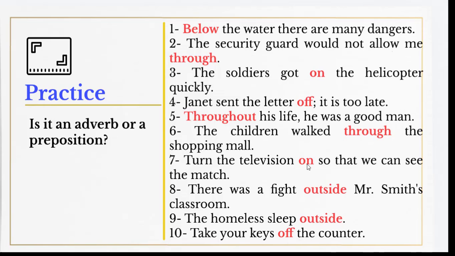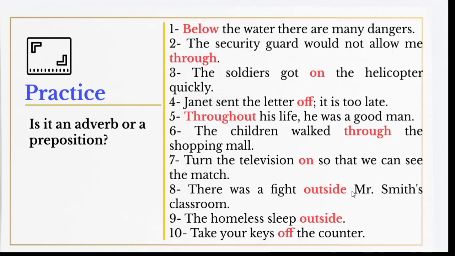Turn the television on so that we can see the match. Is "on" an adverb or a preposition here? It is an adverb, not a preposition, because it is not part of a prepositional phrase. You can just say "turn the television on," without the addition "so that we can see the match." So we can stop right at "on," and in this case it is an adverb, not a preposition.